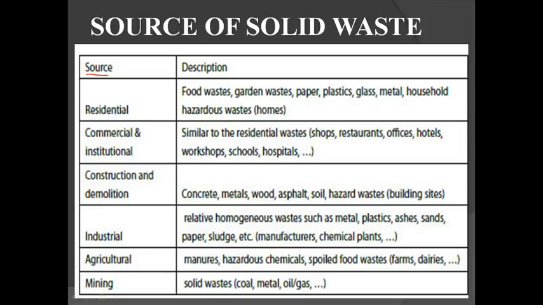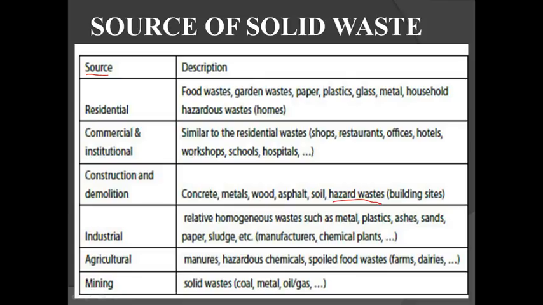Now let me discuss one by one. What does a residential building mean? Food waste. Depending on what type of activities go on inside that building, the solid waste will be generated, whether residential or commercial. For example, construction and demolition waste: you can see here concrete, metals, wood, asphalt, soil, hazardous waste, and building sites. These are the different materials included in construction and demolition waste.